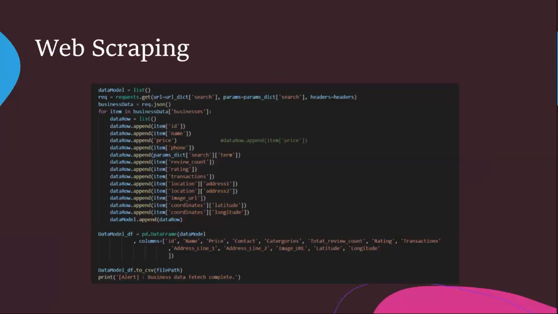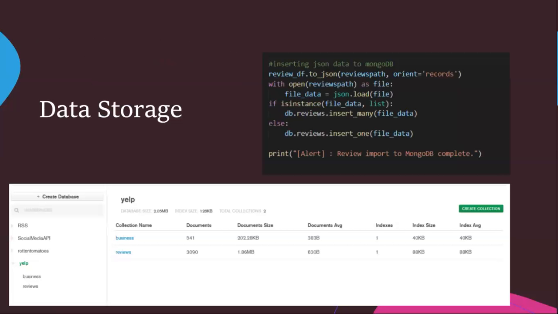So here is the web scraping code. You can see over here we have scraped the data and stored it as a data frame. That data frame is then stored to MongoDB. We have created two data models. One is business and another one is reviews. Business reviews has all the reviews of the business which is contained in the business file. We have added a query in it, and that is the code for storing the data into MongoDB.